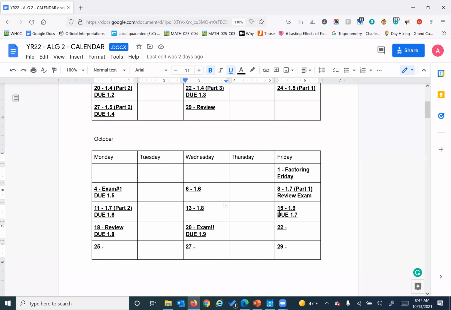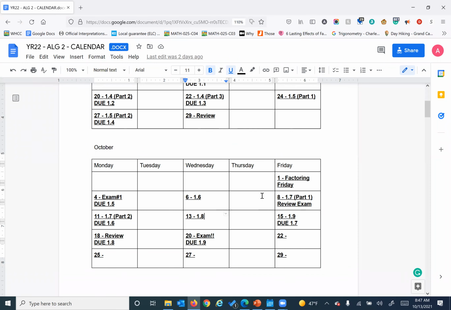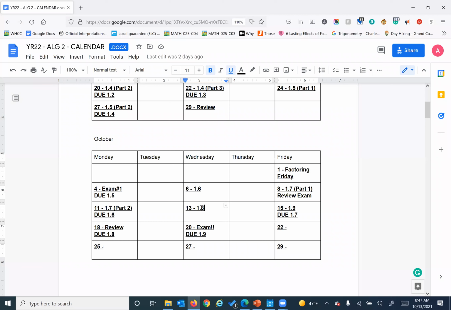Let's go to the schedule. Let's talk about this here. So I have 1.8 for today, then homework 1.7. When is your PSAT? Saturday? This Saturday? Okay, so that's why I moved this. Originally it was this Friday or the Monday after, I think that's why we did it, right? I stretched it out a little bit. So the PSAT is on the 16th? Okay, I wish you well.